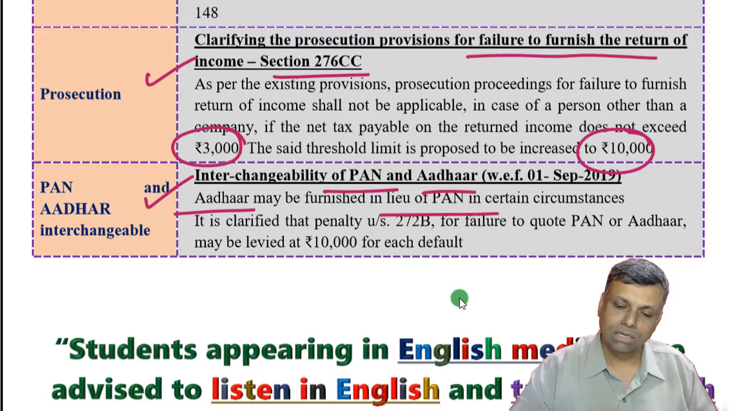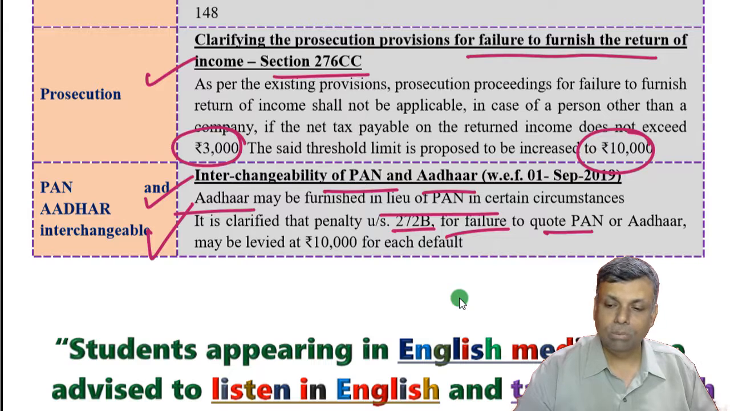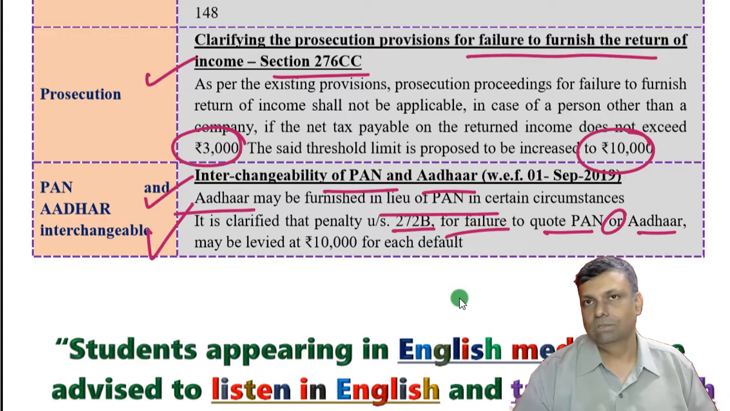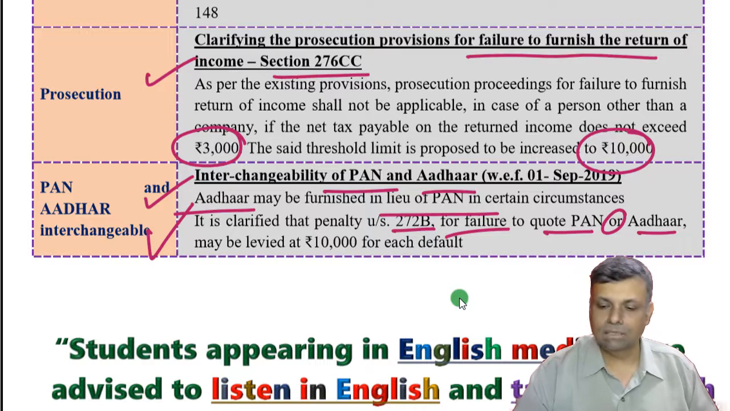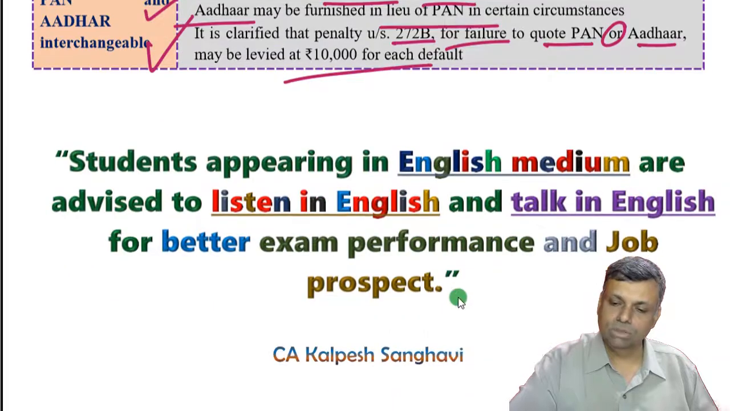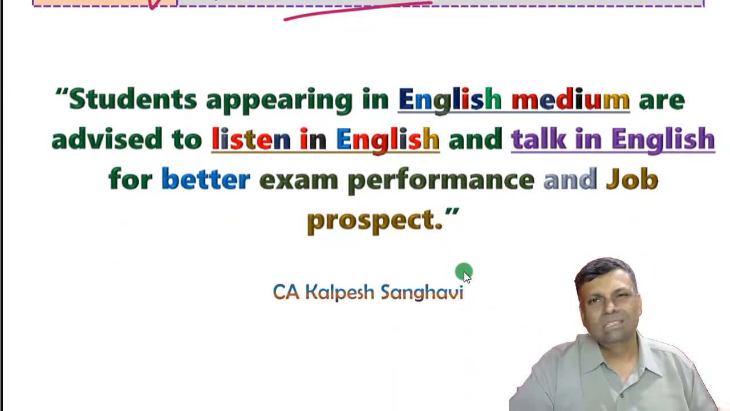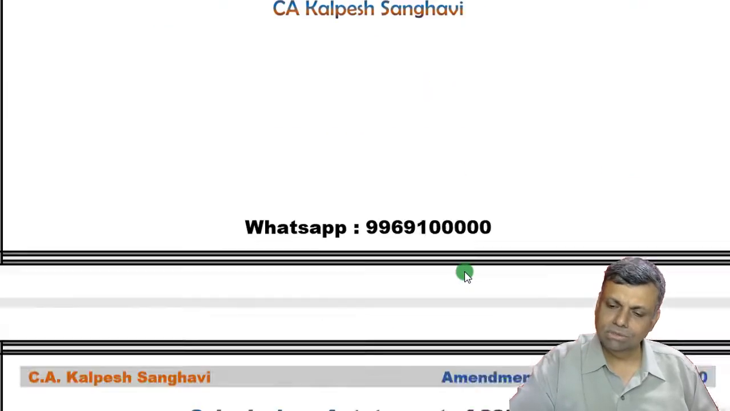Many such situations. Now it has been clarified that there will be a penalty if you fail to quote a PAN number or even an Aadhaar number. Very natural thing, because of the interchangeability, you quote a PAN number or you quote an Aadhaar number, otherwise there is a penalty which has already been provided in this particular situation. So these small penalty changes have already been effected.